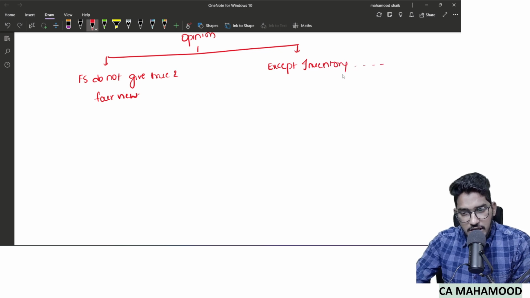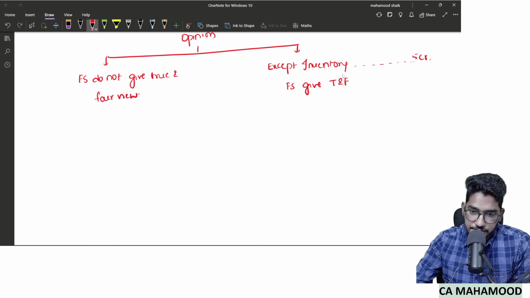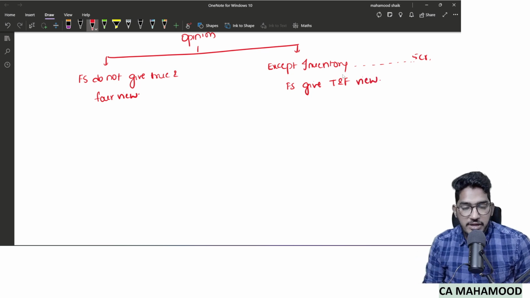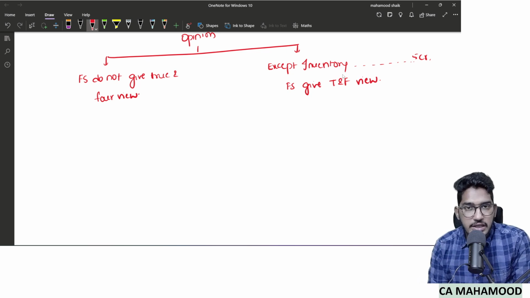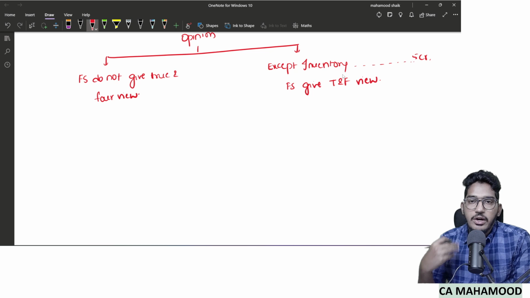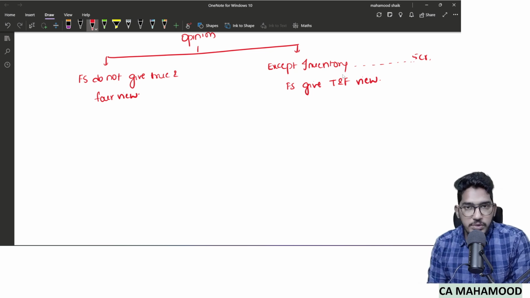Except inventory, which contains a misstatement of 5 crore rupees. The rest of the financial statements give a true and fair view. So I have given you facts, I have given you observations. The key observation there is inventory contains a misstatement of 5 crore rupees. Now you have to tell your opinion in the opinion paragraph.